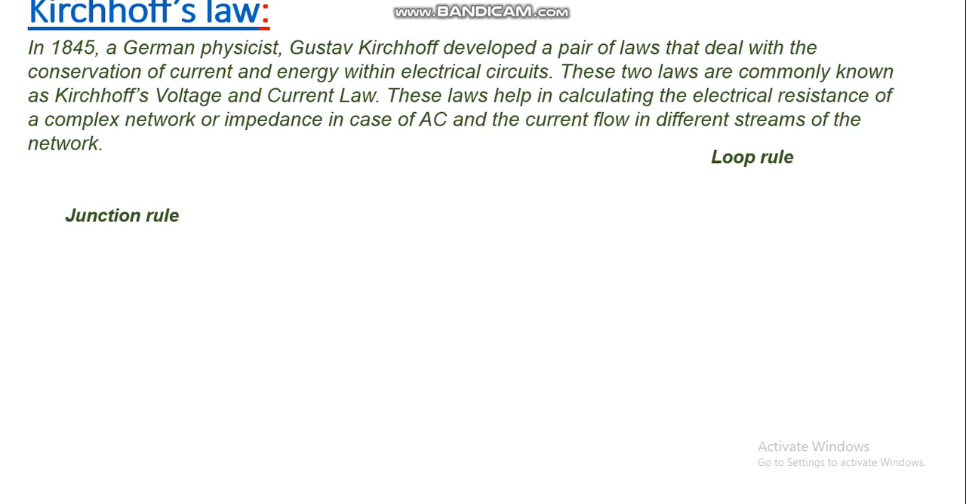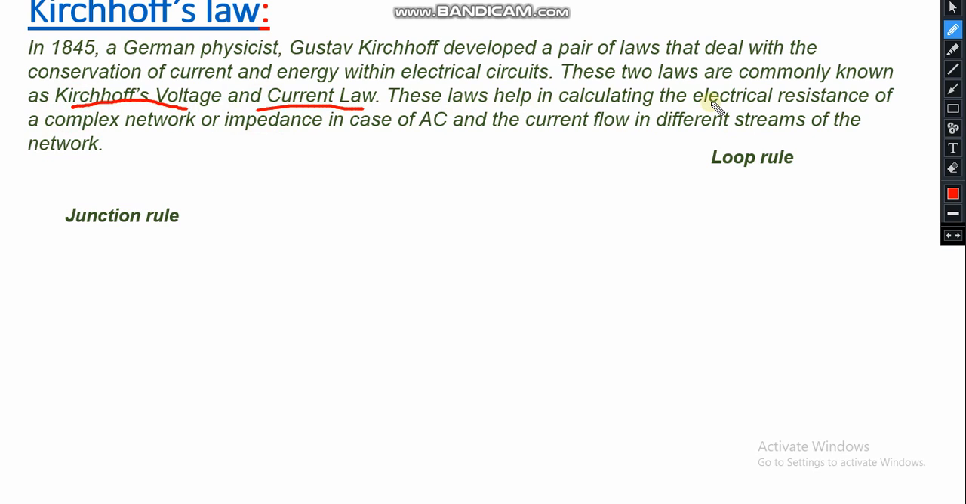Welcome. In this video you will learn about Kirchhoff's laws. According to the definition, Kirchhoff's laws are two main laws: the loop law and the junction law. In 1845, a German physicist, Kirchhoff, developed a pair of laws that deal with the conservation of current and energy within an electric circuit. There are two laws commonly known as Kirchhoff's voltage law and Kirchhoff's current law.